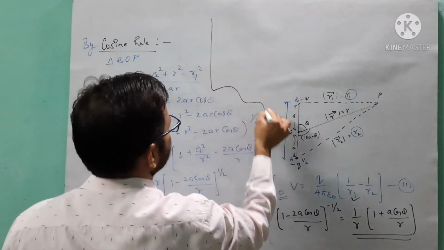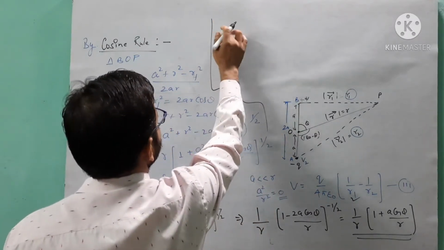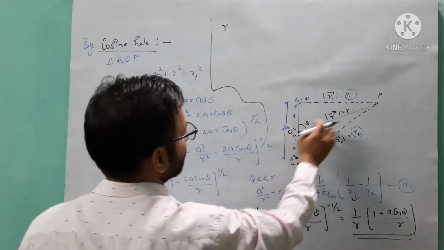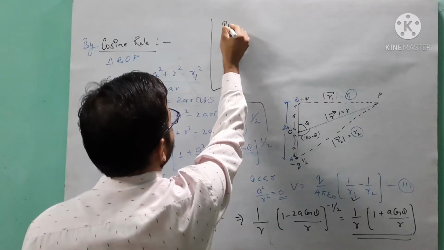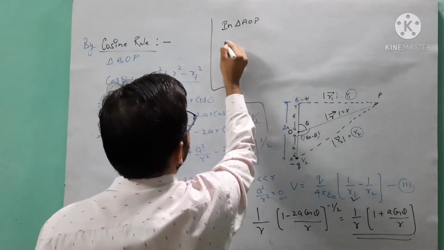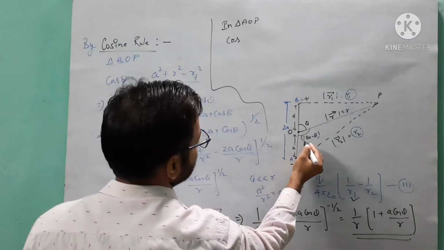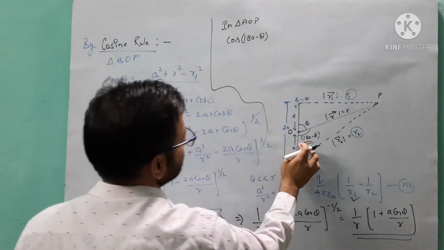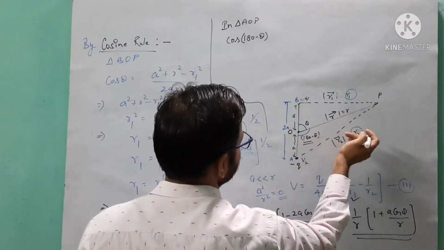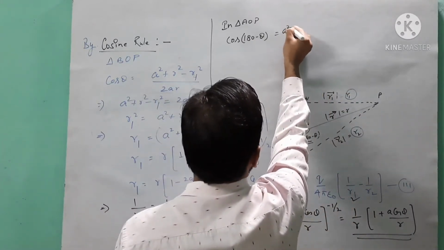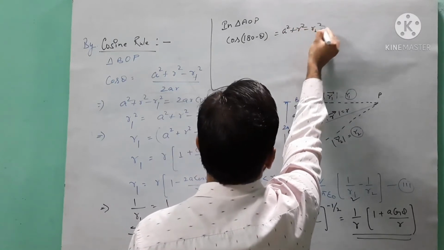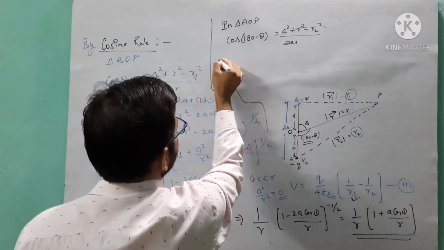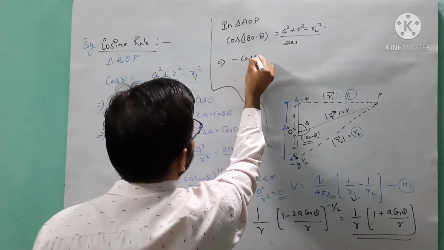Similarly, we will calculate the value of 1 by R2. As you know, the same applies for triangle AOP. In triangle AOP you will use cos theta, but in place of theta we now have the angle 180 minus theta. So cos of 180 minus theta is equal to (A square plus R square minus R2 square) over 2AR, in the same format. After that, as you know, cos of 180 minus theta is equal to minus cos theta.